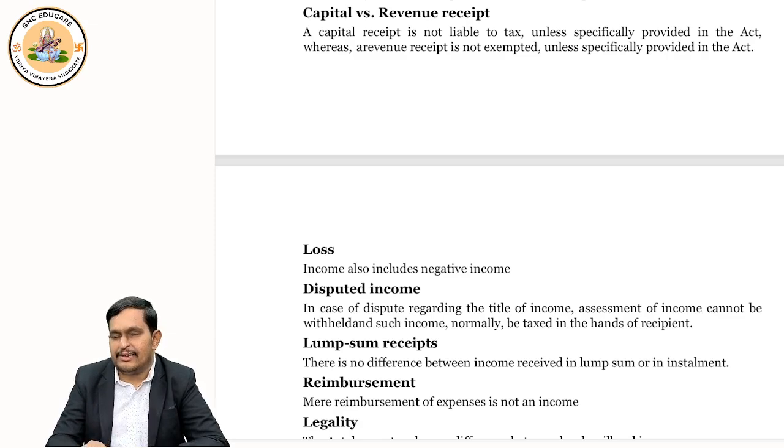In capital, what is the rule? Generally, capital receipts are not taxable. Like I gave loan as an example. These are capital receipts, they are not taxable. But let me tell you the exceptions.